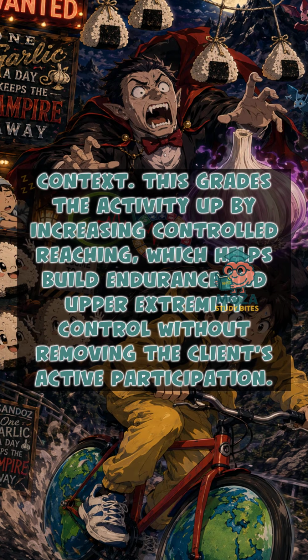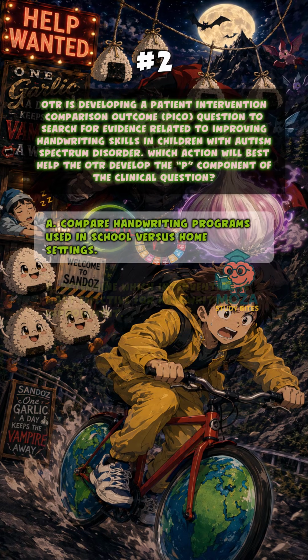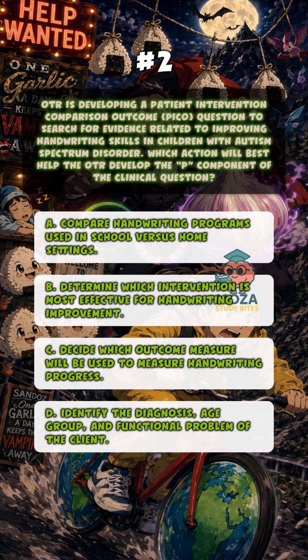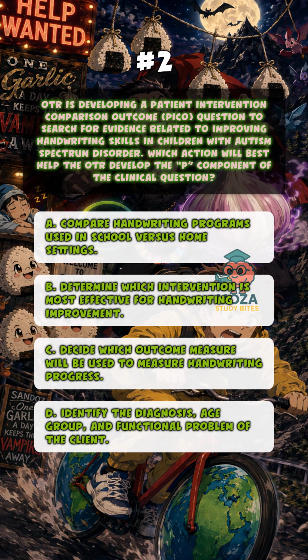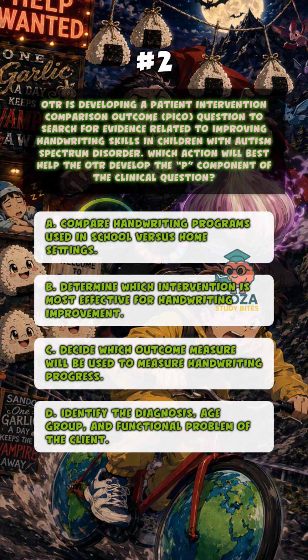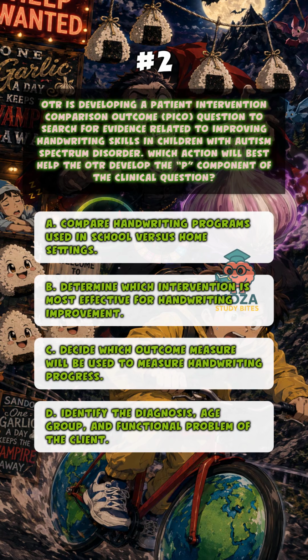the client's active participation. OTR is developing a patient intervention comparison outcome (PICO) question to search for evidence related to improving handwriting skills in children with autism spectrum disorder. Which action will best help the OTR develop the P component of the clinical question?